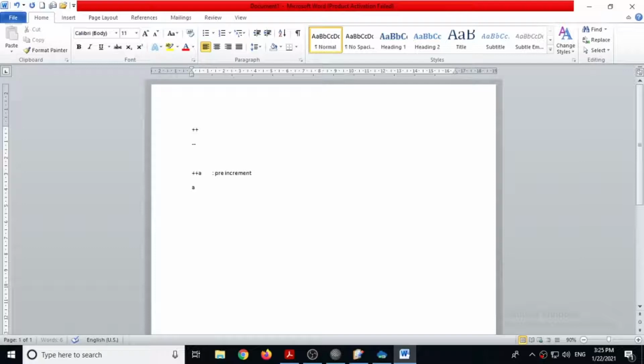If you give a plus plus, then that is known as post increment. Same way, minus minus a is known as pre decrement, and a minus minus is known as post decrement. So 4 varieties are there.